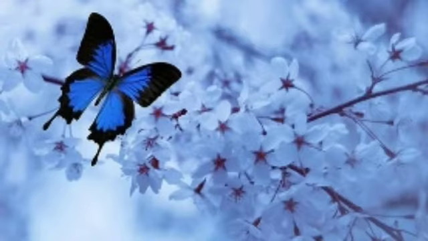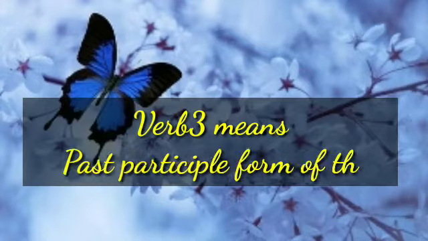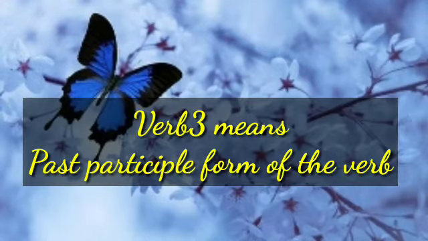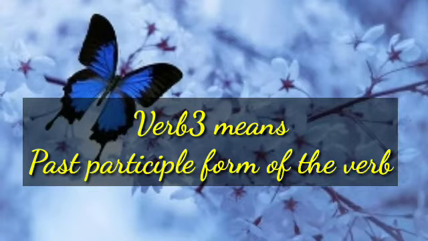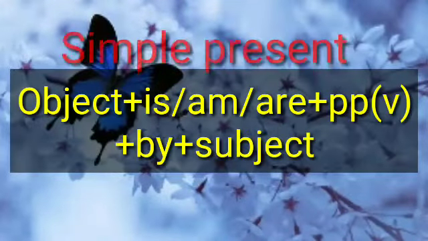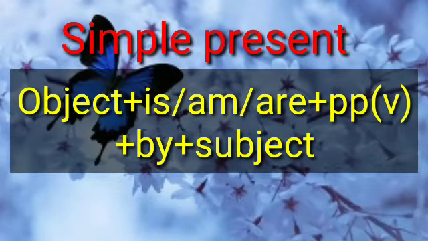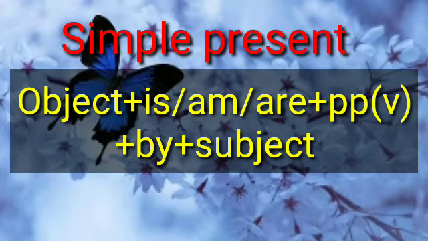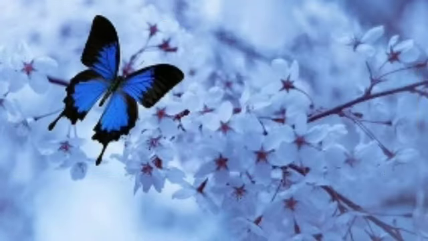That means by plus subject will be used and whichever verb may be used, the third form of the verb is used. So here the rule is object plus is, am or are plus verb 3 plus by plus subject. In this way it changes.